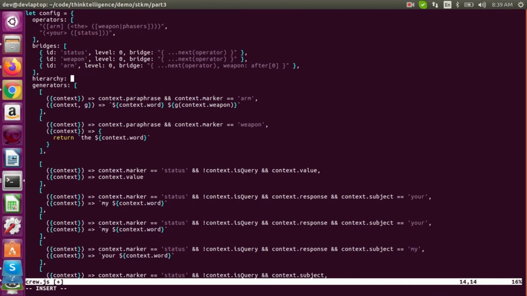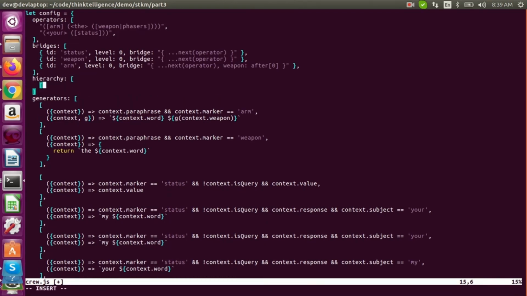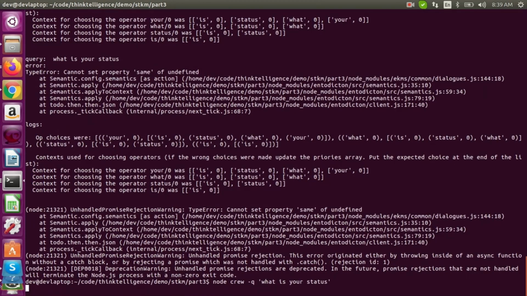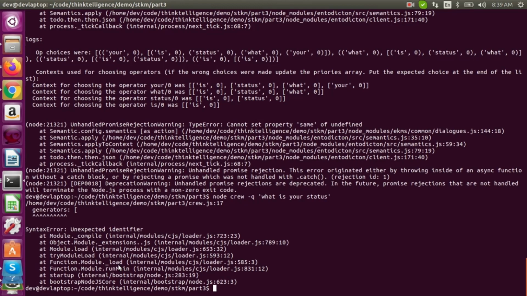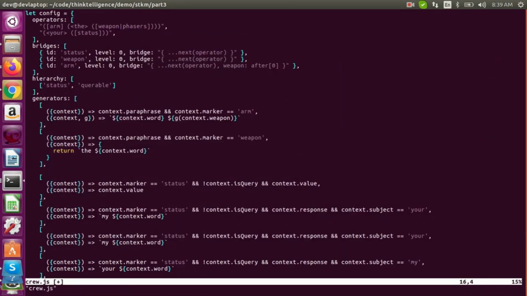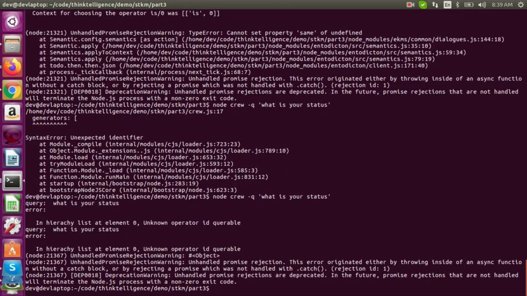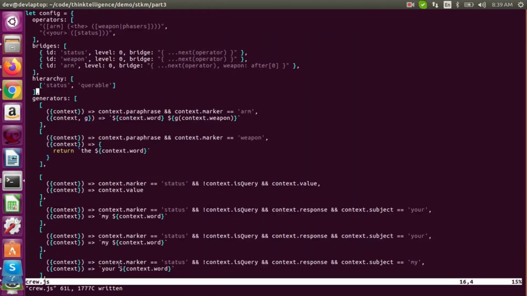Hierarchy. Just do that. Status is a kind of queryable. For that to go, just a comma. Unknown operator ID query. Oh, I spelled it wrong.